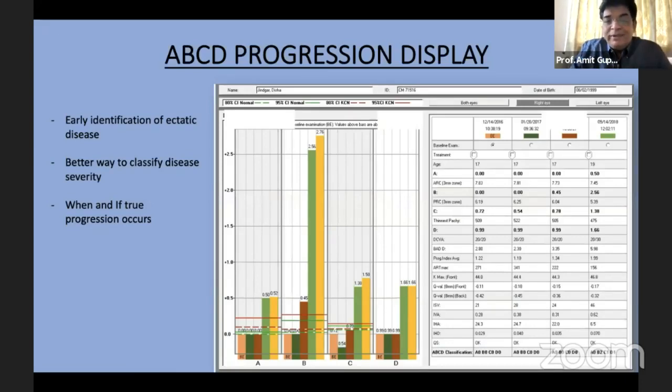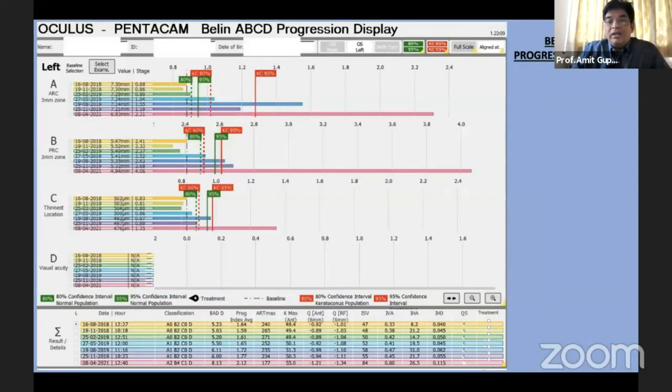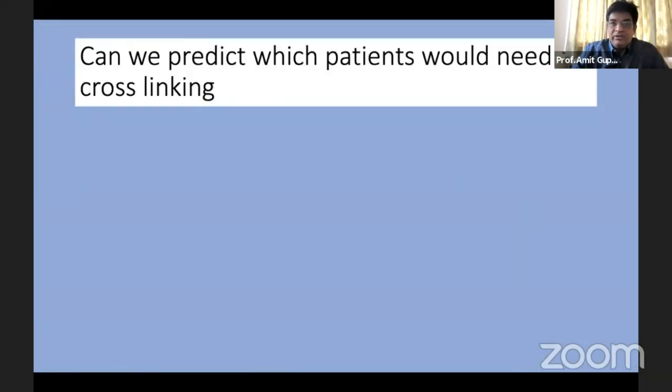This is one of the maps, and it gives us the confidence intervals showing which patients are likely to progress and which are not likely to progress. These are flagged entries. If you have more than 2 entries in the red flagged area, they would indicate more than 95% confidence interval that the patient has progressive keratoconus.